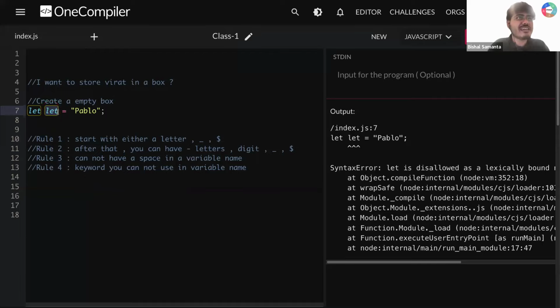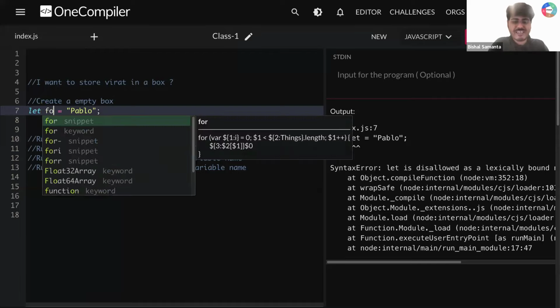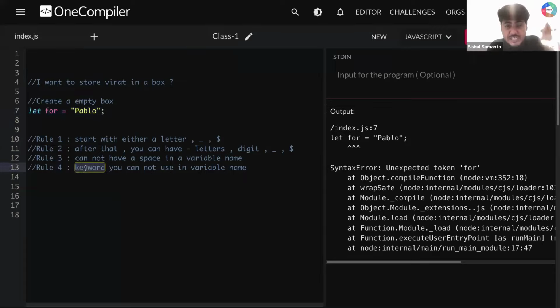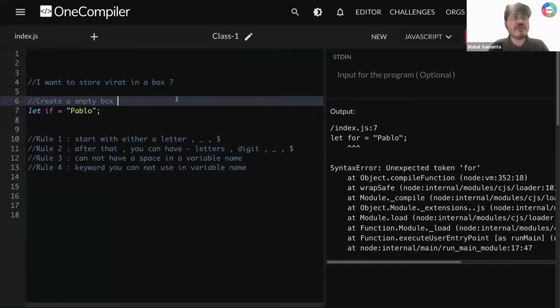Let's say I'm writing here for. If you don't know, this is helping us to run a loop. So I'm writing let for equal to Pablo. Can I create a variable name called for? No, because these keywords are restricted in JavaScript. Sir, can I create a variable name called if? So I'm running this. No, you cannot create a variable name called if, because it is restricted.